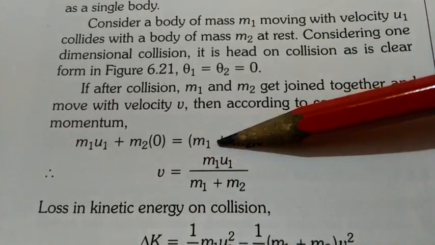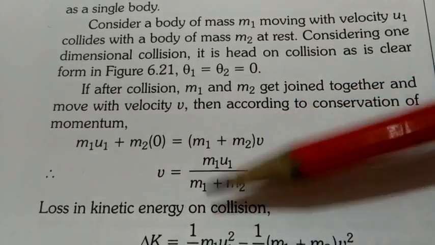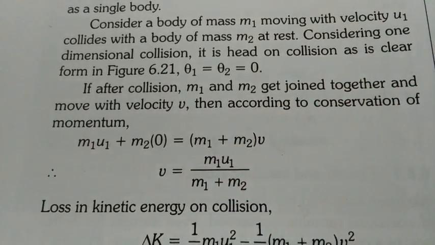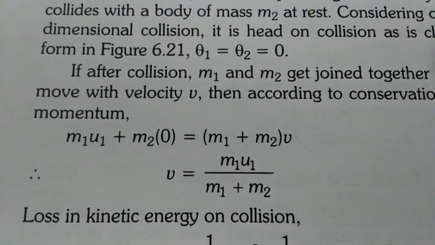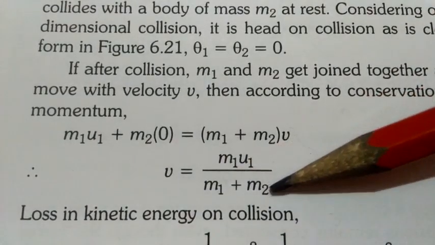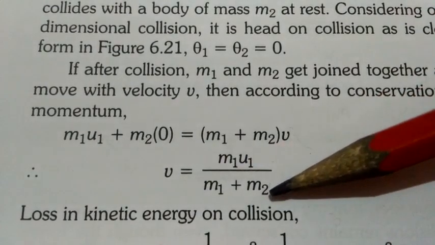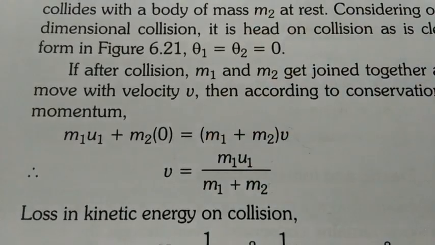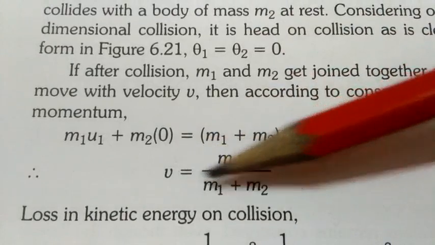Now from this equation, when we rearrange it, we get the formula for v. So v equals m1 u1 upon m1 plus m2. Now from this equation we can see that if the total mass of the bodies is more, then the final velocity will be less because they are inversely proportional.